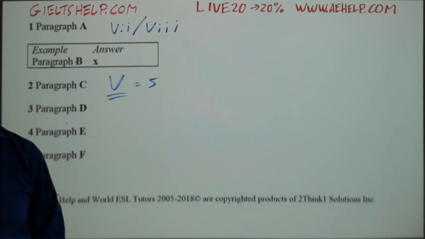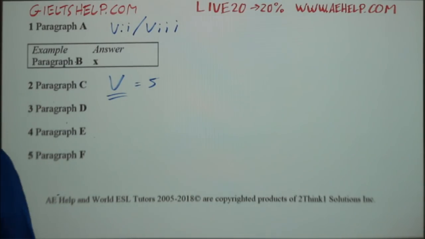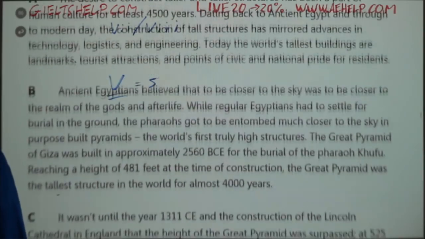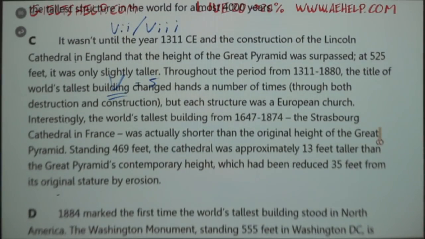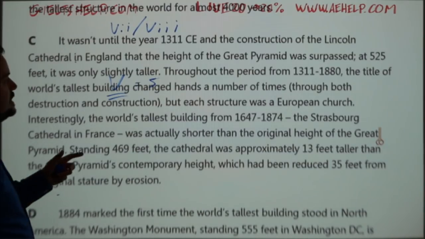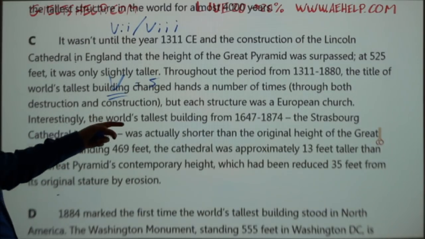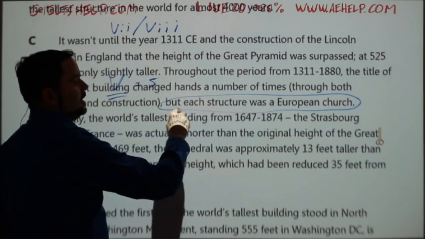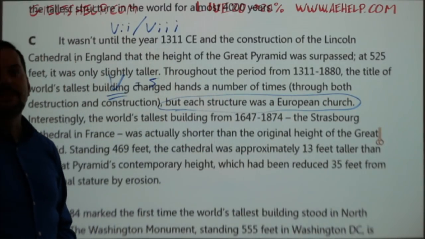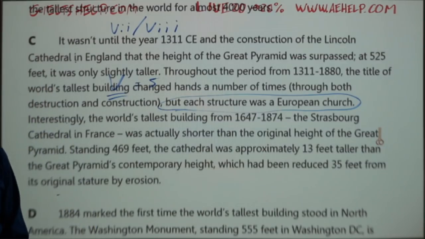It's number 5, okay? Notice that the whole paragraph is talking about churches, okay? So it talks a little bit about pyramids, but basically it says here that each structure was a European church. This is the key information of really what this paragraph is about, okay?